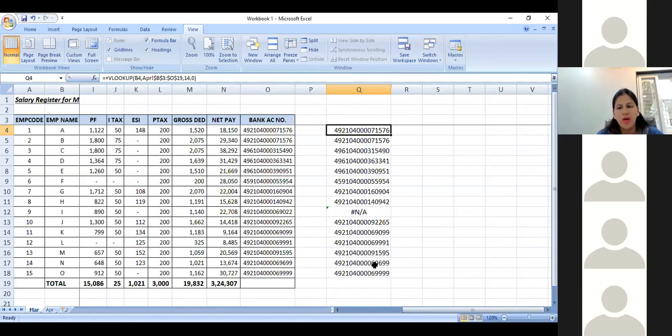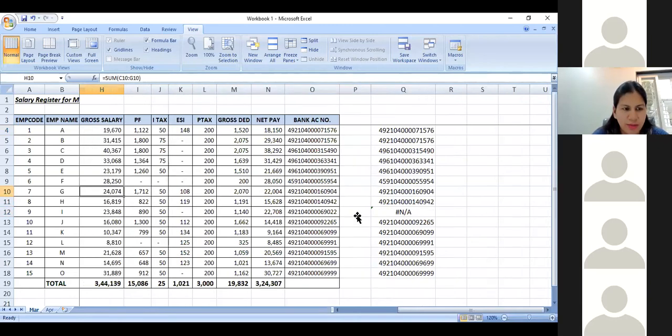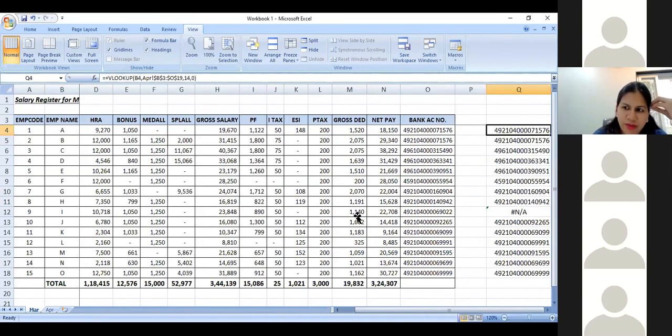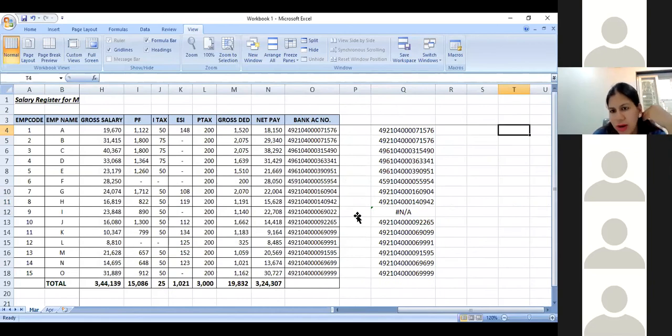If there is nothing common between the two sheets, then you will get an answer as NA. You will not get any other answer. You can try it over here. Then VLOOKUP will not serve the purpose. If you are comparing two different sheets which do not have even one similar column, then VLOOKUP will not serve your purpose.